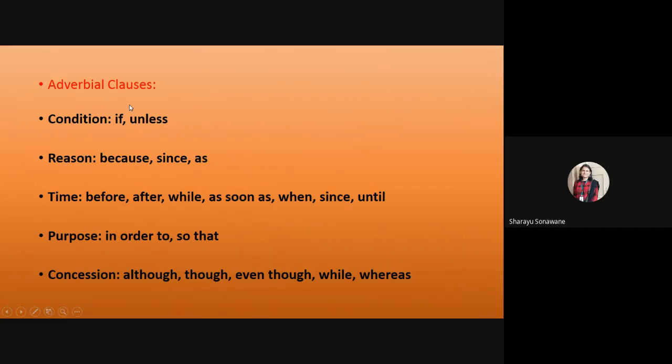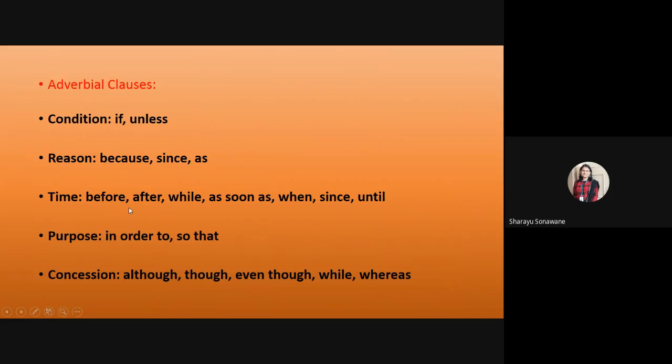Next is adverbial clause. There are some types of adverbial clause: adverb clause of condition, adverb clause of reason, adverb clause of time, adverb clause of purpose, adverb clause of concession. If you find these subordinating conjunctions, then the clause is an adverb clause of condition. In the same way, if you find because, since, as, then it is an adverb clause of reason.